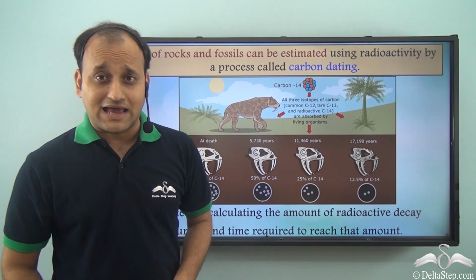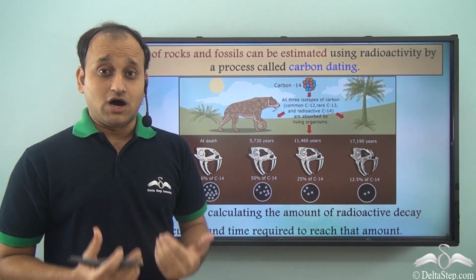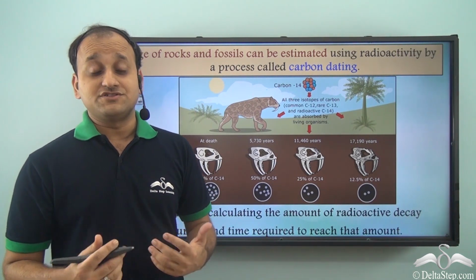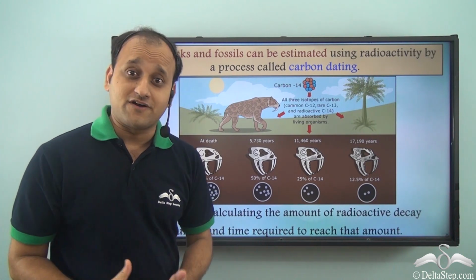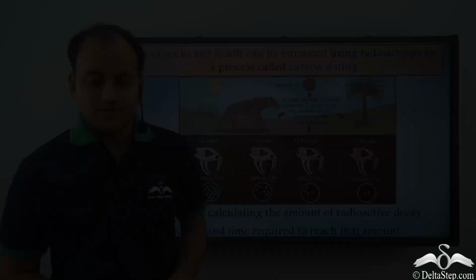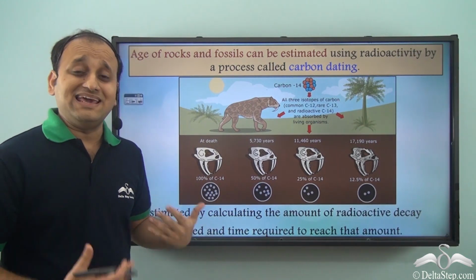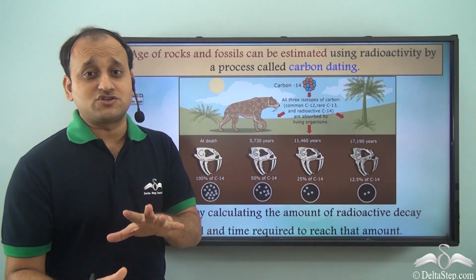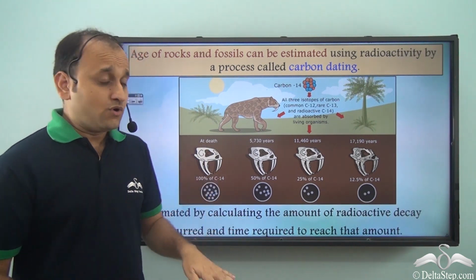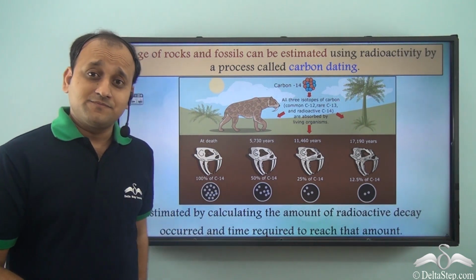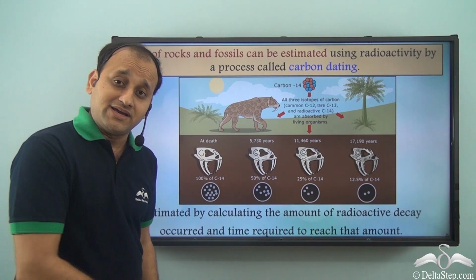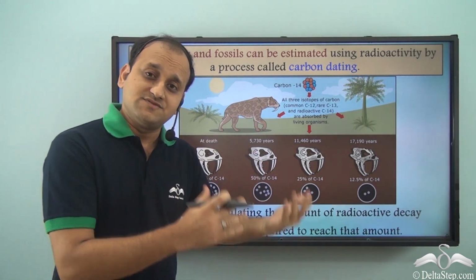Now every living organism in its lifetime absorbs carbon-14, which is a radioactive isotope of carbon, inside its body. Now the amount of carbon-14 which is supposed to be inside a living organism is approximately fixed. So we know that at the time of death, a particular amount of carbon-14 was inside that organism's body.